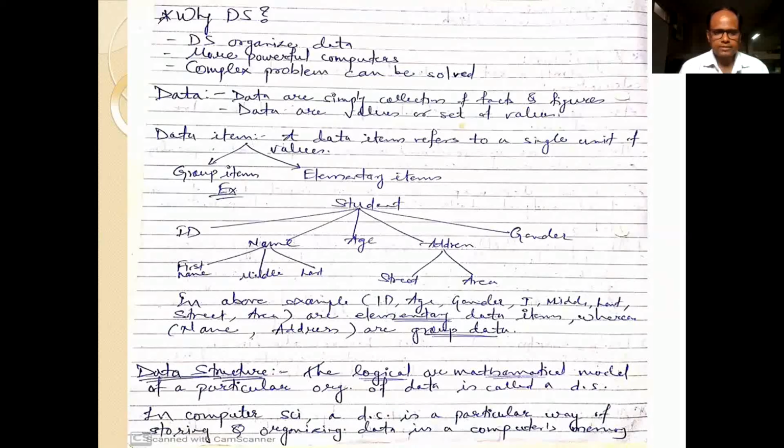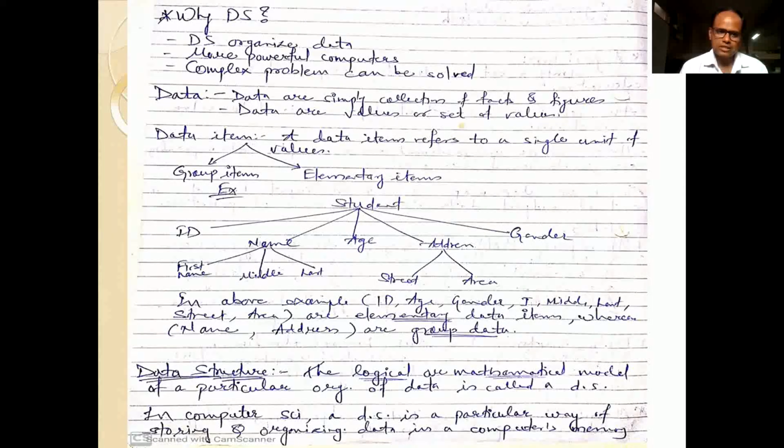So friends, before discussing this unit, we have to first discuss the basic concepts like what is data, what is information, what is knowledge. So friends, what is data? Basically, data are simply a collection of facts and figures, or we can say that data are the values or set of values. What is information? Information is a processed form of data.